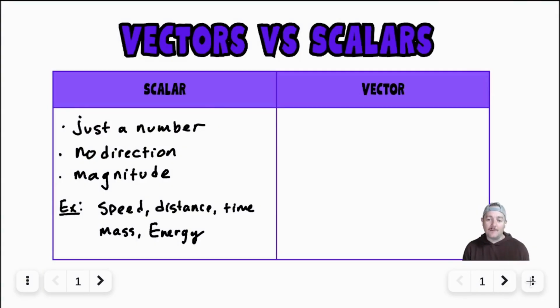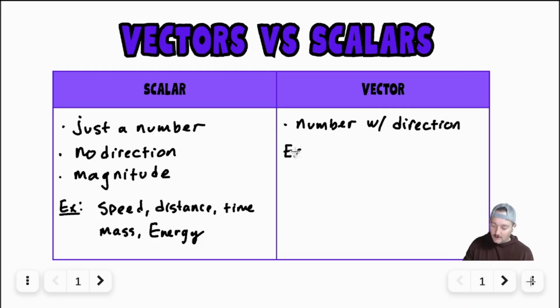A vector is concerned with the how much part, but it's also very much concerned about the direction. So a vector is a number with direction. And there are a lot of examples of vectors that we can use just to build off the speed, distance, time. The counterpart to speed is velocity.